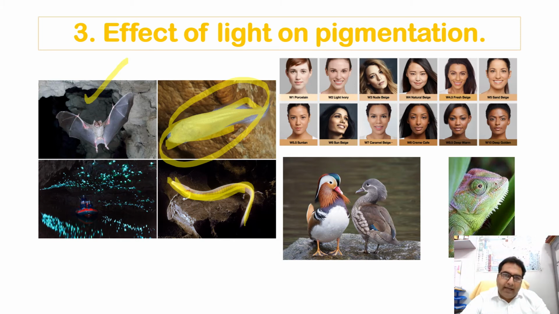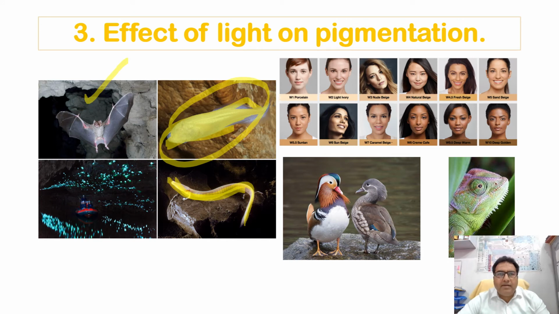So light intensity is directly proportional to the pigmentation of the skin. It means that those animals which are more exposed to the light have dark pigmentation, whereas those animals which are least exposed to the light have light pigmentation, or they may be lacking the pigmentation altogether.